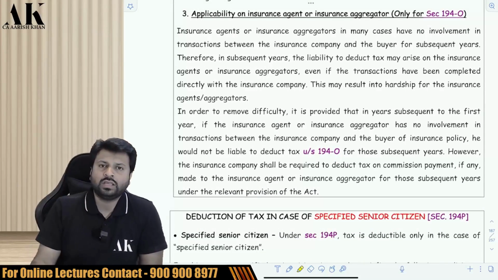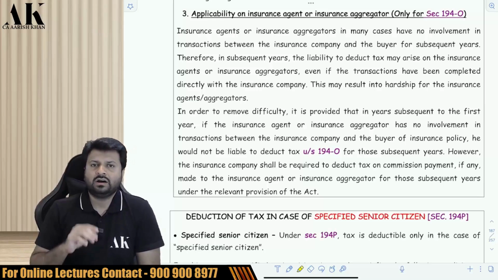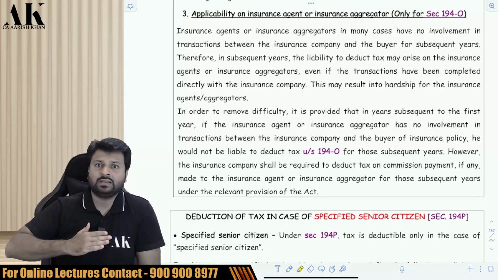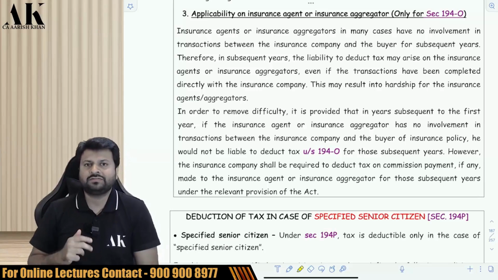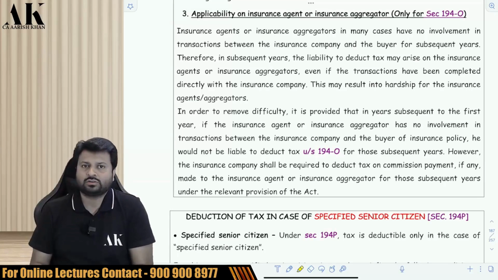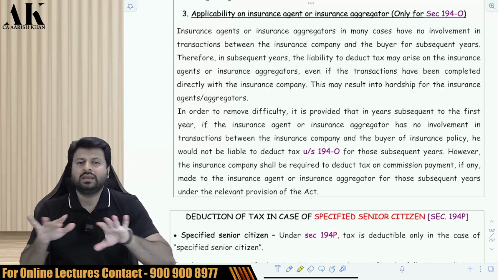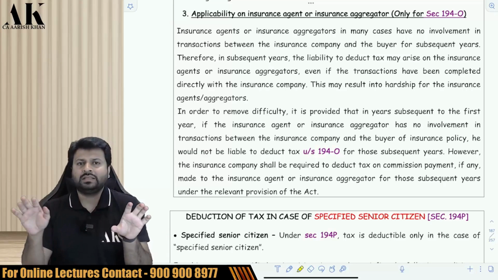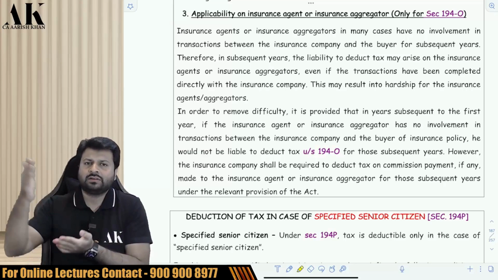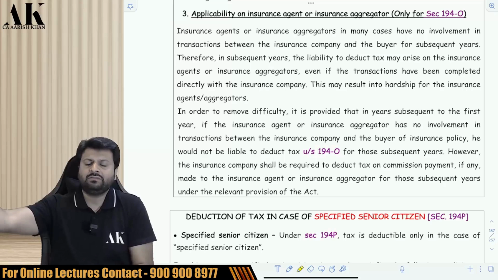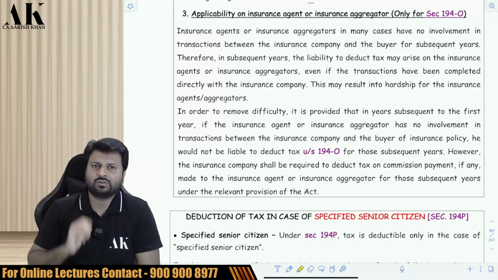Next one is about what? Insurance company. What happens generally? Insurance policies have an effect over the years. Suppose I'm purchasing a policy of 15 years. I'm going to policybazaar.com and buying the policy through Policy Bazaar. So Policy Bazaar will make the payment to the respective company, and while making the payment to the respective company will deduct TDS. Now that is over.